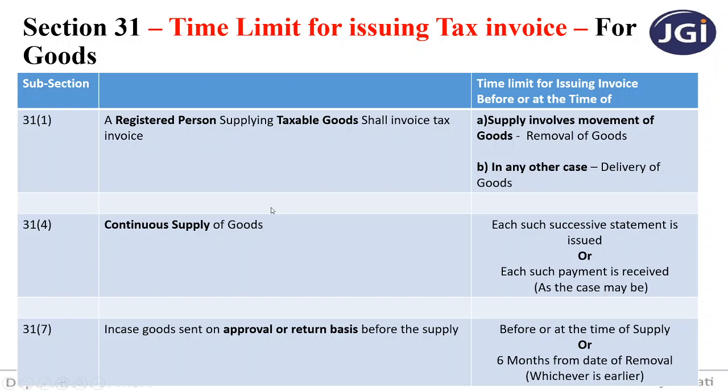Now in such a case, what is going to be the time limit for issuing tax invoice? Each such successive statement is issued or each such payment is received, whichever is earlier. Now what do you mean by this?